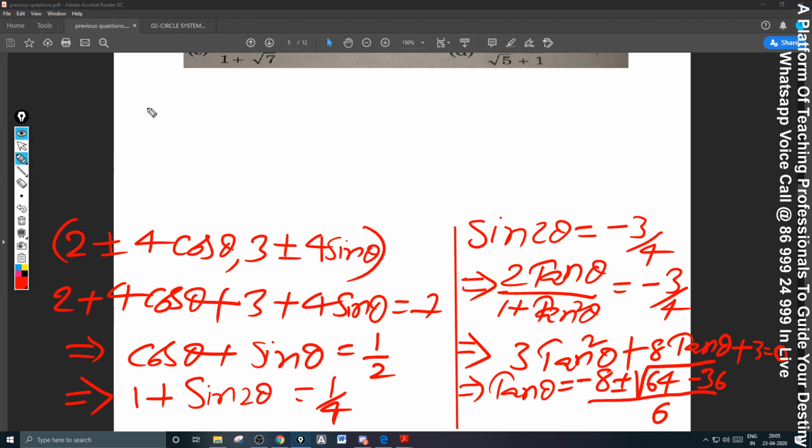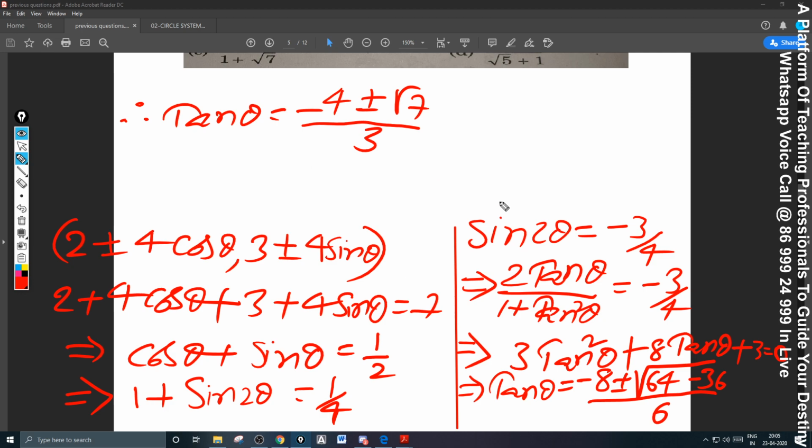Tan theta is equal to, cancel 2, minus 4 plus or minus root 7 divided by 3, please.